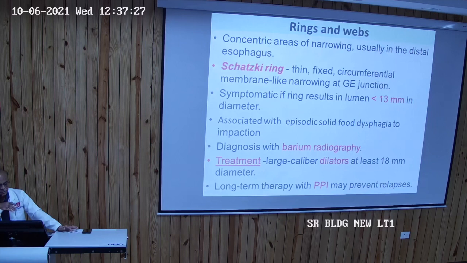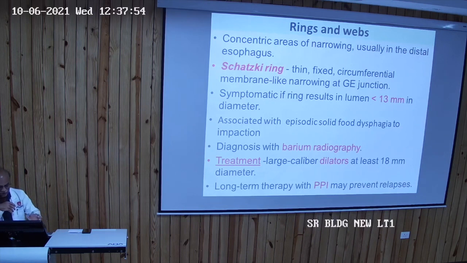Rings and webs. So Schatzki ring is a thin, fixed, circumferential membrane-like narrowing at the GE junction. It is found in the lower part of the esophagus, and it causes constriction, narrowing of the lumen at one place. If the lumen is less than 13 mm, it will cause symptoms. If the lumen is more than 30 mm, probably he or she may not have much symptoms.